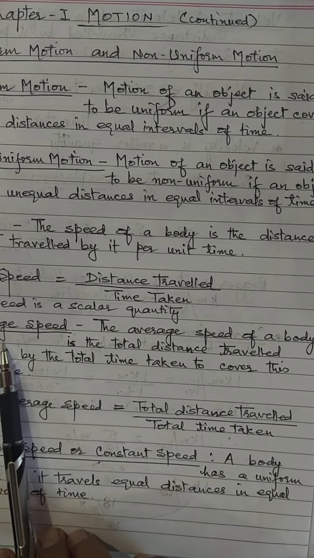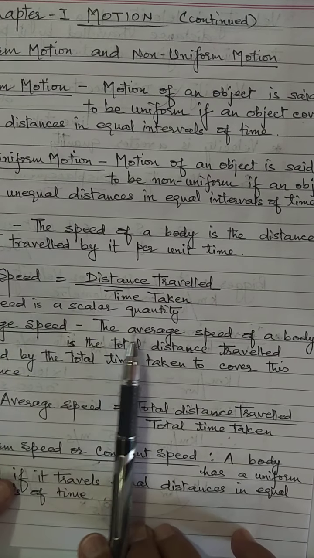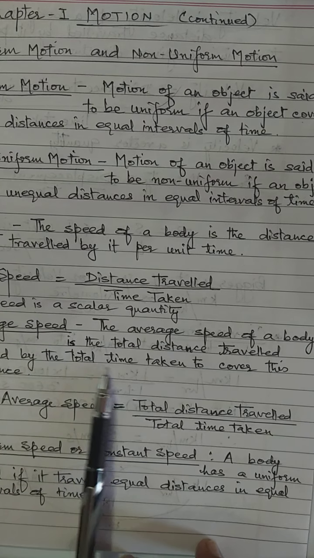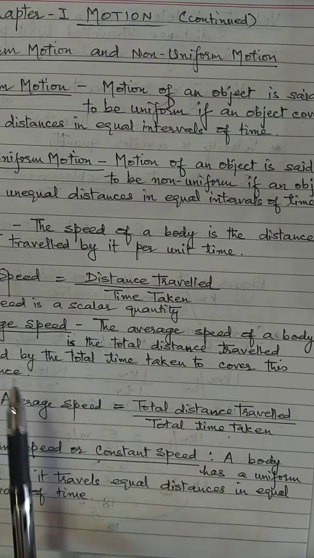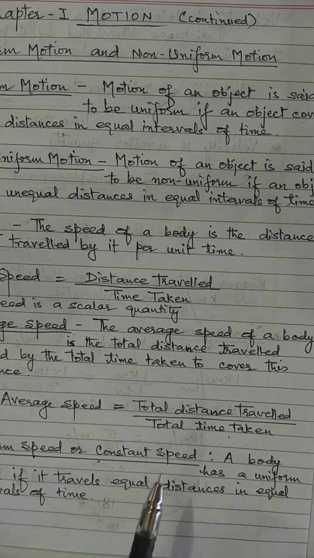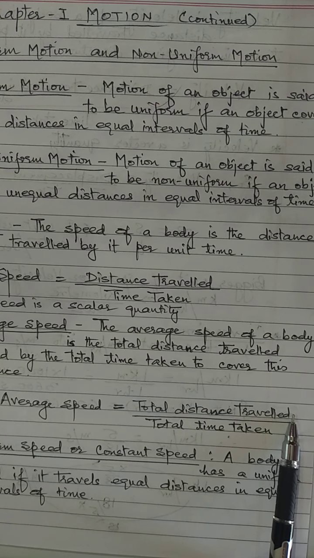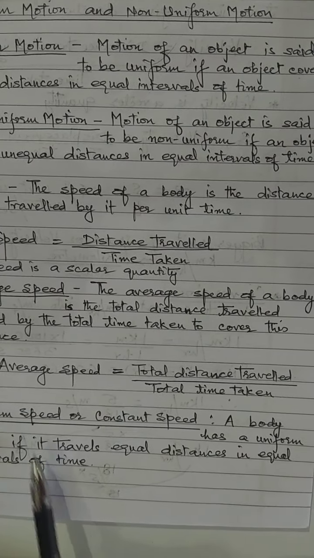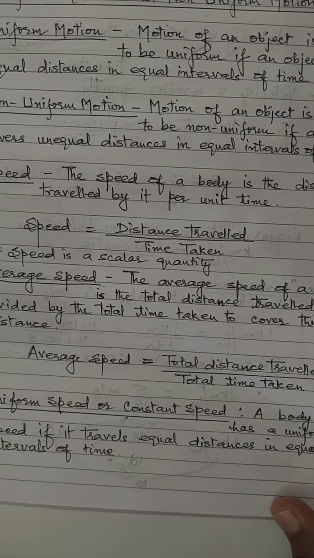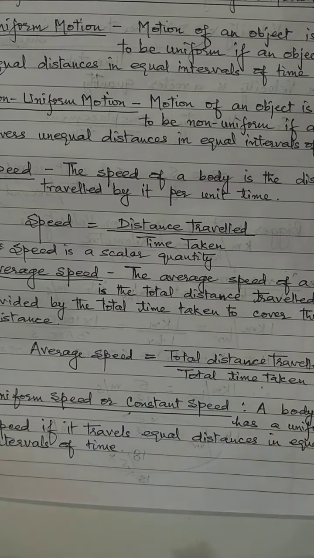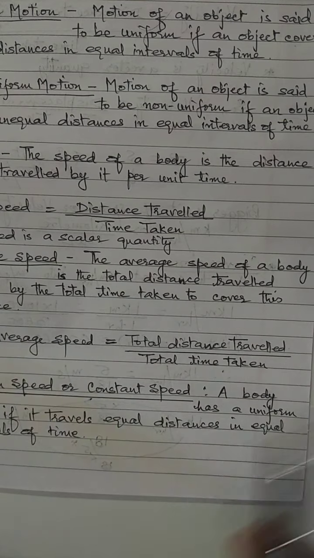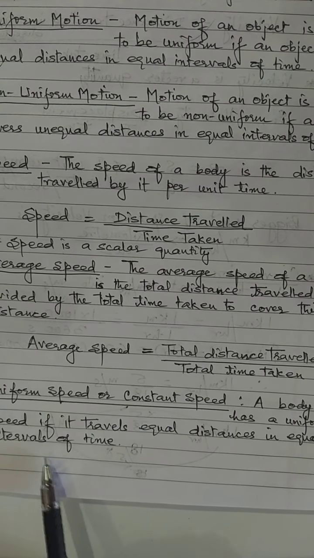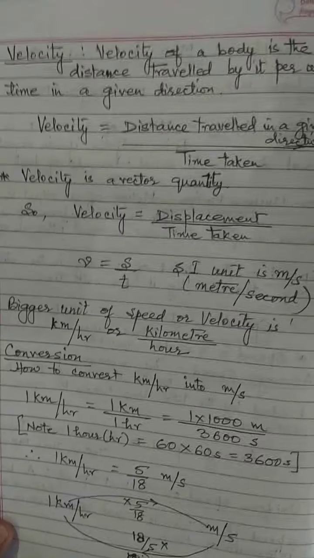Next important topic is average speed. The average speed of a body is the total distance traveled divided by the total time taken to cover this distance. Average speed is equal to total distance traveled by the body divided by total time taken. Next is uniform speed or constant speed. These are the definitions you have to learn. A body has a uniform speed if it travels equal distances in equal intervals of time.